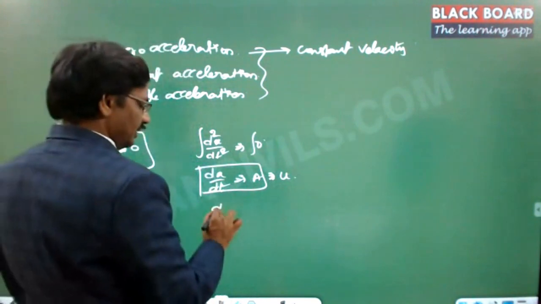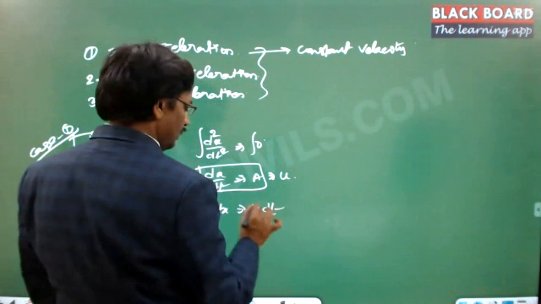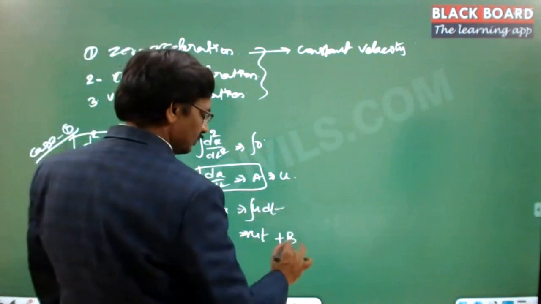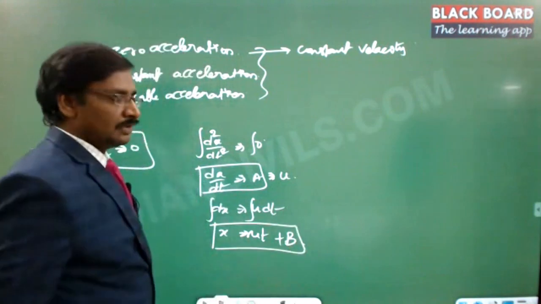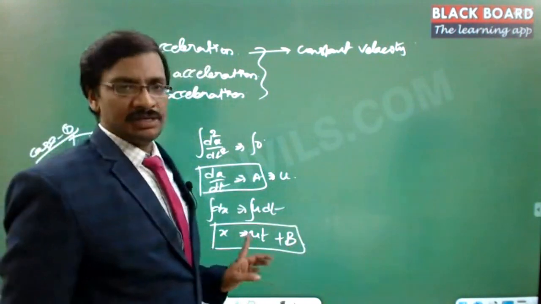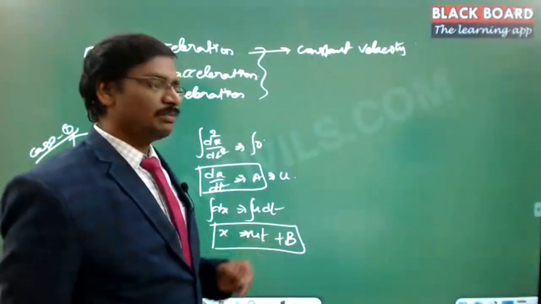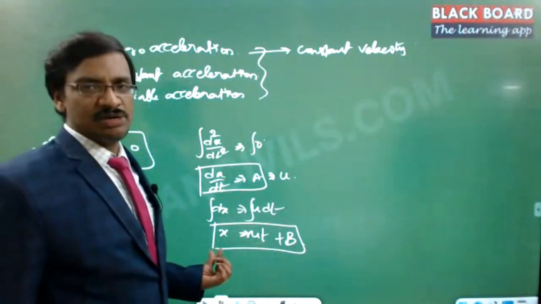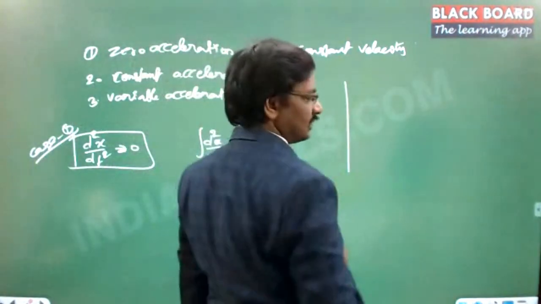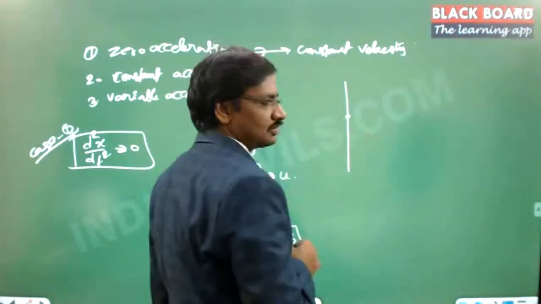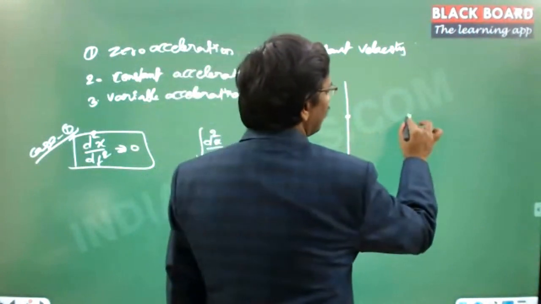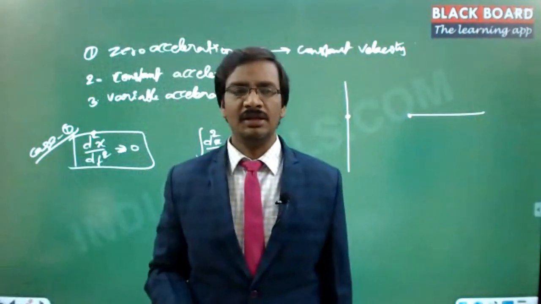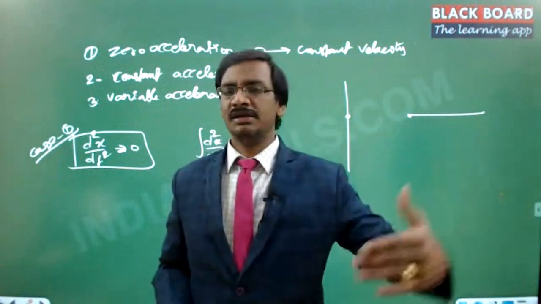Now this can otherwise be written as dx is equal to u into dt. You can integrate it on either side. x is equal to simply ut plus some constant b. Right? That means velocity multiplied by the time is equal to the displacement, with some constant. This constant is the initial condition. When t equal to 0, what is the displacement value? When you want to measure the displacement, you need to start with some reference point. So let us say this is the reference point. Then you started counting from here. Let us say somebody is running in front of me, and by the time I see him, he is already at a distance of 10 meters.